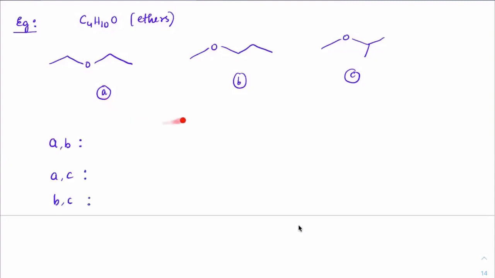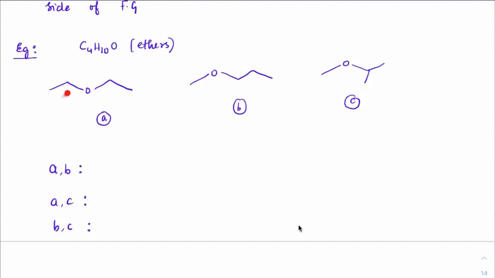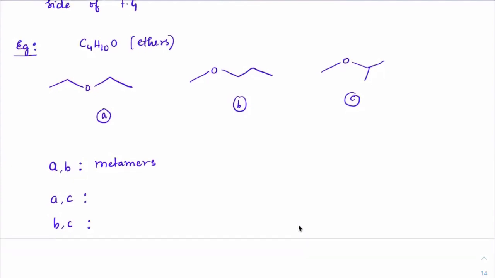If you consider A and B here, on the left side I have two alkyl groups, on the right side I have two alkyl groups. Here on the left side I have one alkyl group, on the right side I have three. So what can I call A and B, beta? The minute you have different alkyl groups on the left and right sides, we call them metamers. The functional group has not been disturbed. It is still an ether. Only the alkyl group has changed.